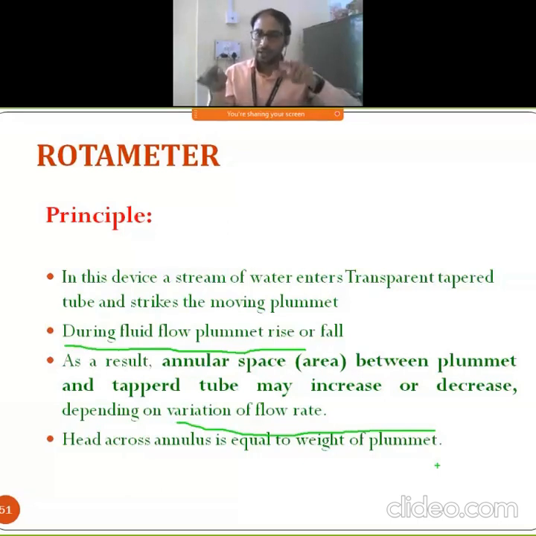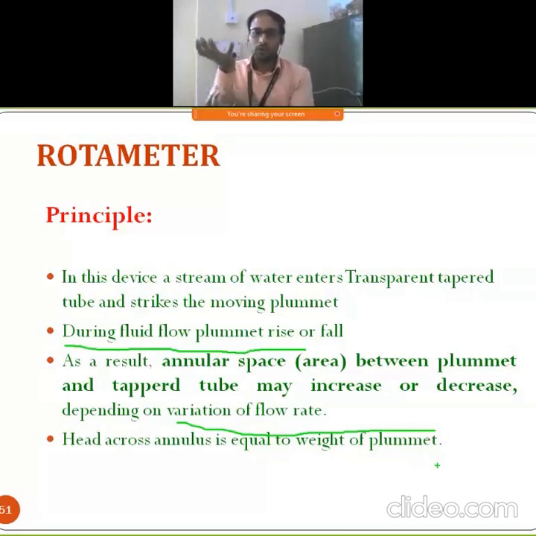Got this point? One tapered tube, or transparent tube, is there. In that tube we are having one object, a small, thin object, which has the ability to float with the flow of your fluids. Okay, so that rise and fall takes place with that. This rise and fall depends on what?